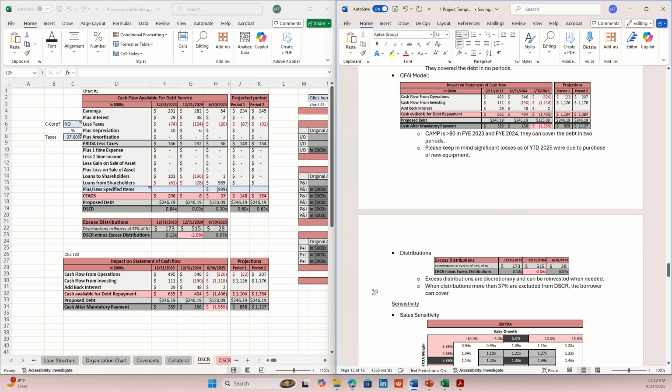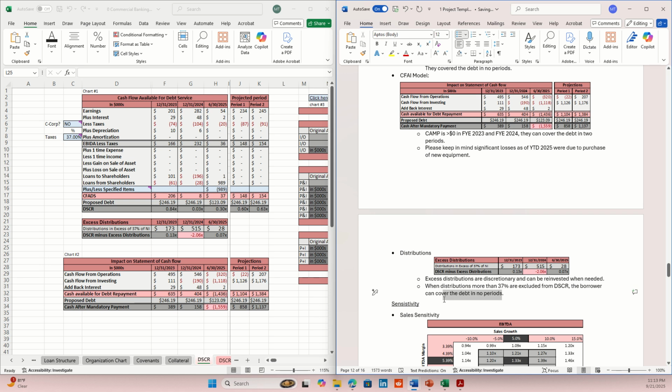cover the debt. And remember, my customer, they can't pay the debt in any period, so I'm going to say they can cover the debt in no periods. But let's say they can still cover the debt in your situations.